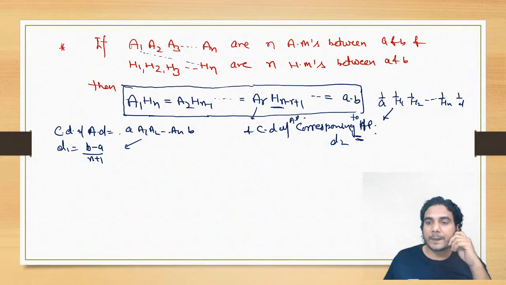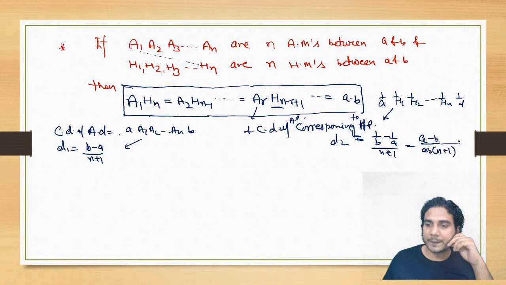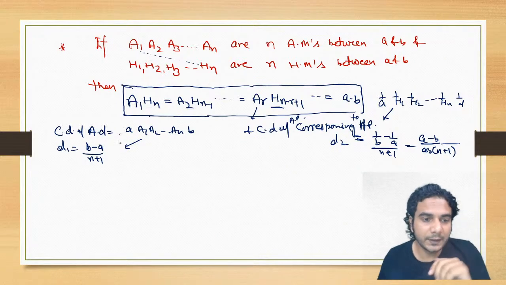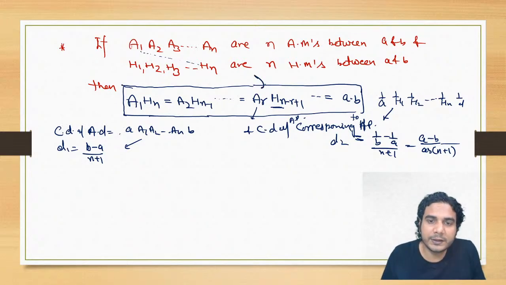So it is 1 upon b minus 1 upon a divided by n plus 1. If you simplify, it is going to be (a minus b) upon ab into (n plus 1). All right. This is the common difference. So now you can write AR. I'm writing the general term, these terms.